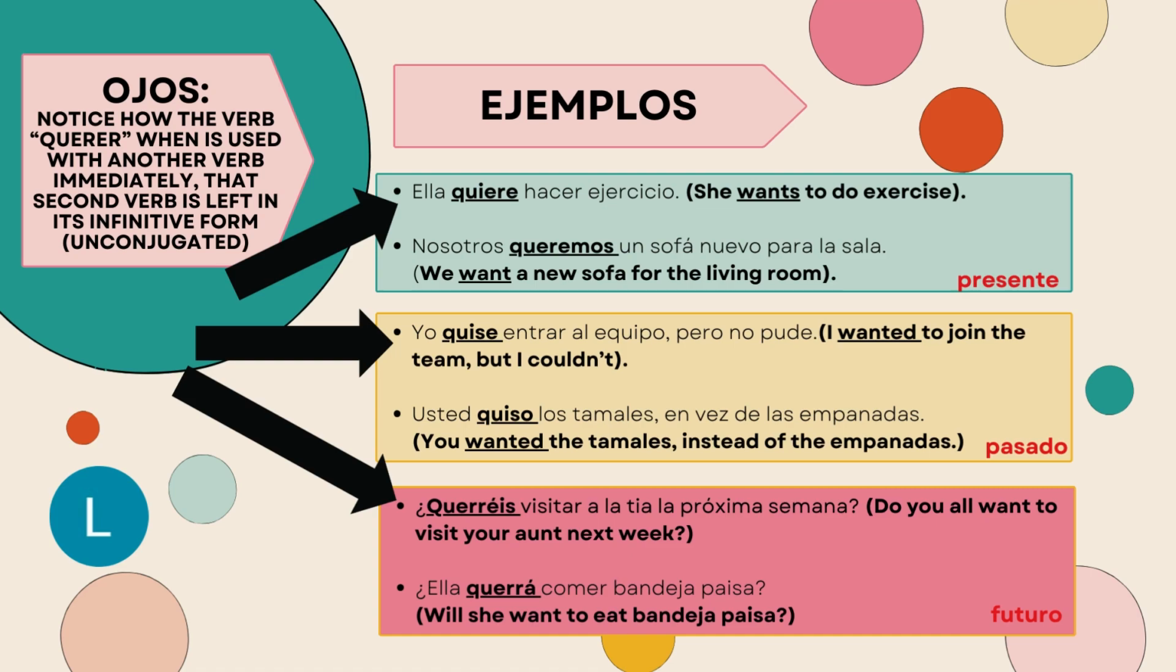The same thing happens on the second arrow that's pointing to that first sentence for the past tense. Quise entrar, wanted to join. So leave that verb in its infinitive form. That second verb should not be conjugated. And you can see another example of that on the first sentence of the future tense.